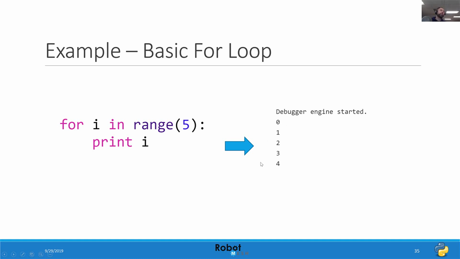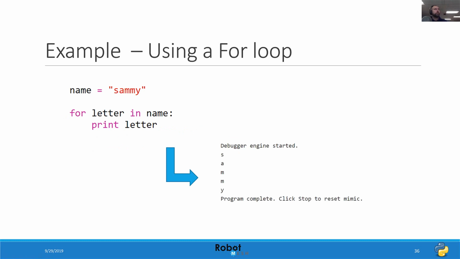So let's take a look at some real-life examples using for loops, and then I will hang out to see if anyone has any questions. So here I have a string, and I'm just going to give my string a name. My string is going to be called Sammy. For each letter in Sammy, I want you to print the letter. So it's going to print the first value, which is S. Then it prints A, M, M, and Y. So here, this is the 0 index, the 1, 2, 3, 4. And then when it is done iterating through that string, the program completes.